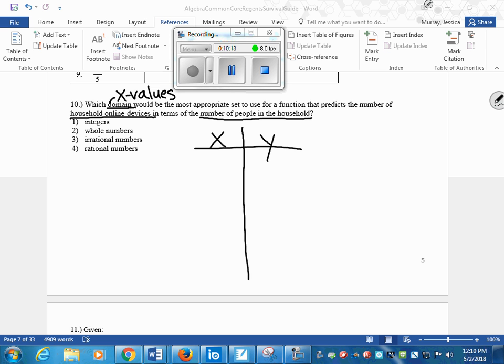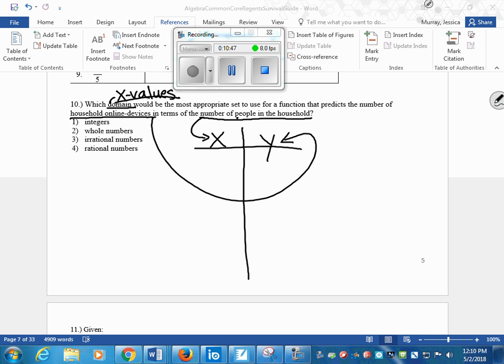X is the number of people, because the online devices depend on the number of people in the household. So the online devices are my Y values, and we're solely talking about X values, the number of people.